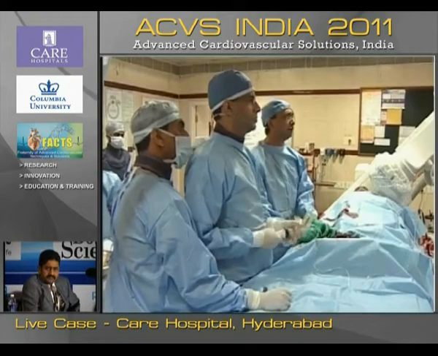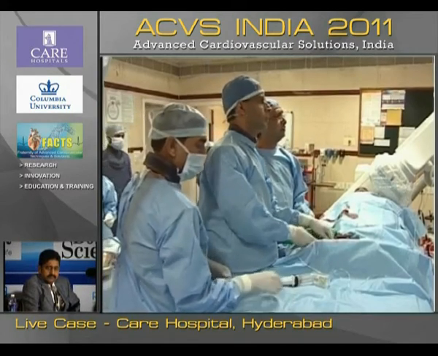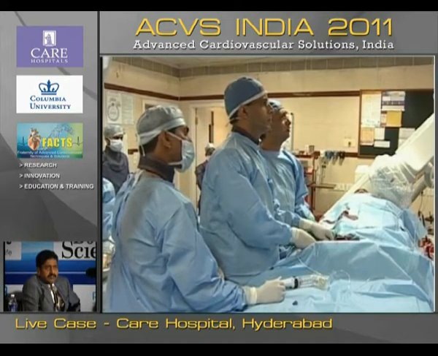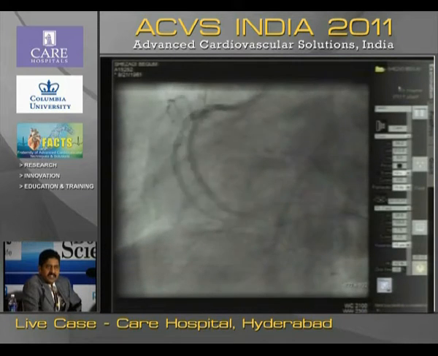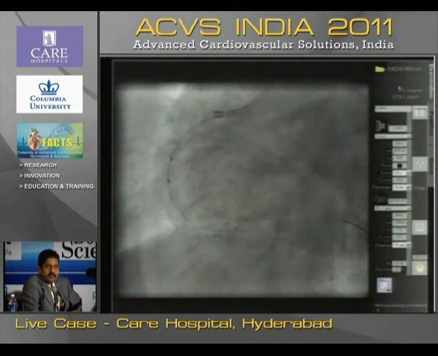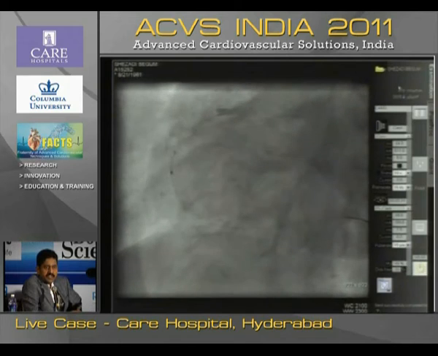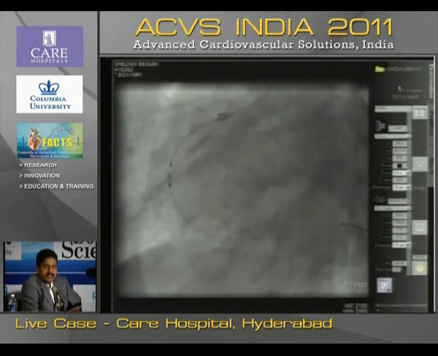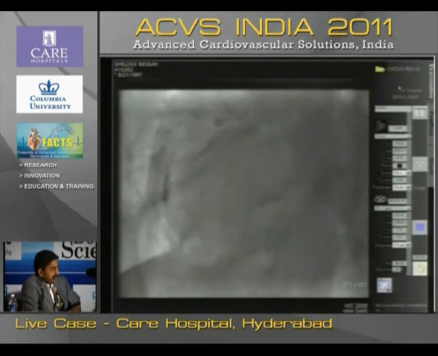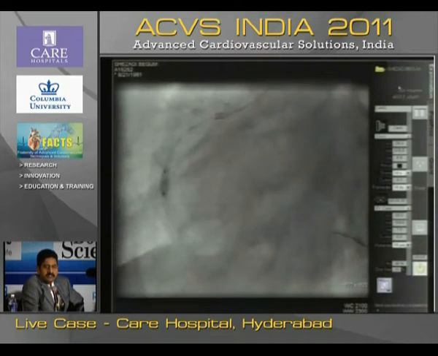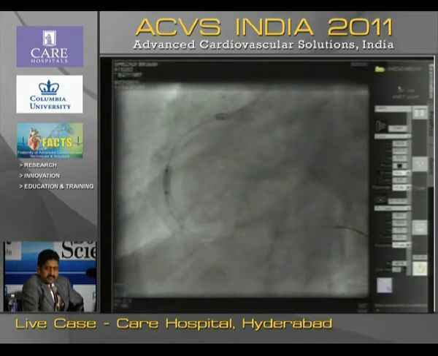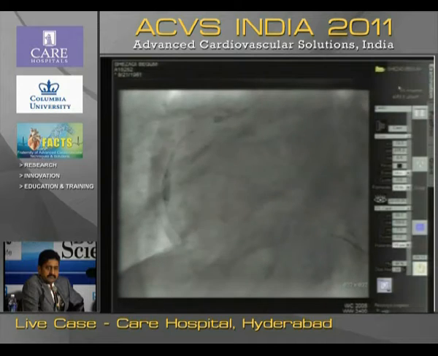Okay. This is a 3x8 non-compliant balloon. This is another very important issue to note. Many times non-compliant balloons are not available on the shelf, but whenever you find a stent underexpanded like that, there is no point taking a compliant balloon and inflating there, because when you inflate the balloon, it keeps on expanding in the place where it is already expanded. If it is a semi-compliant or compliant balloon, it is better to take a non-compliant balloon and give proper inflation there, and then only it can do the job. Otherwise, the stent remains unexpanded. So now it appears to have opened up. Yeah, it has opened up now. We are at 16 atmospheres. Yes, now it has given way.